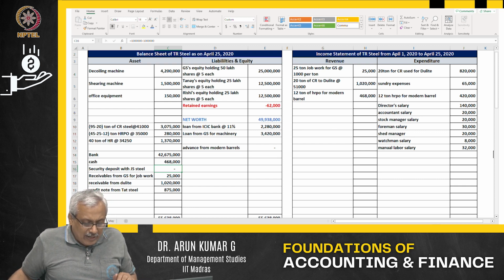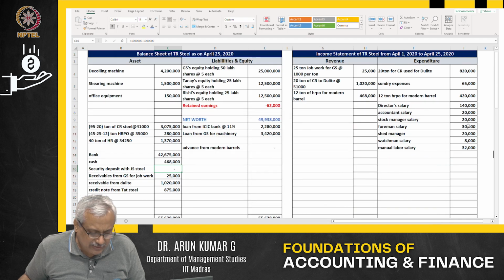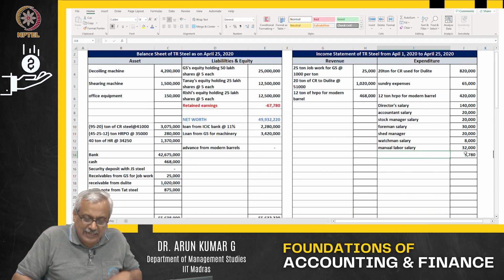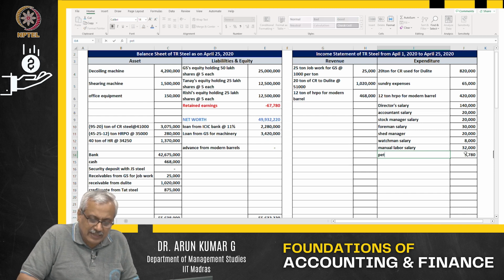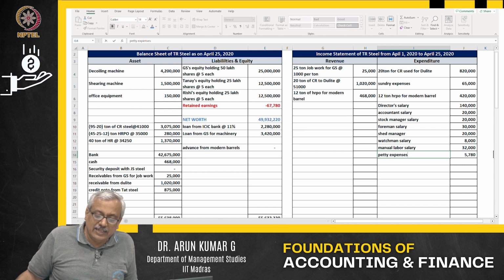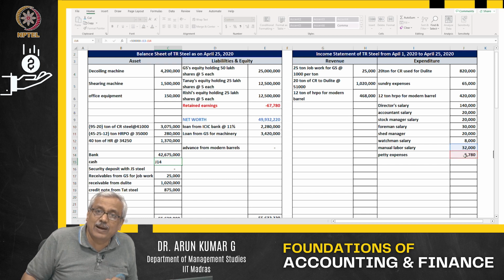Further, I am going to go back and read that statement. Other petty expenses of 5780 was settled in cash. So petty expenses were 5780 paid for in cash. That means the moment you pay in cash, what happens? My cash balance basically reduces. My asset is impacted, my expenditure is impacted.